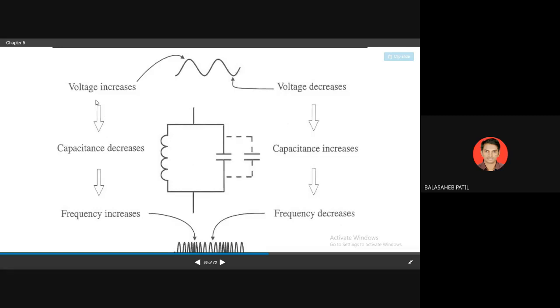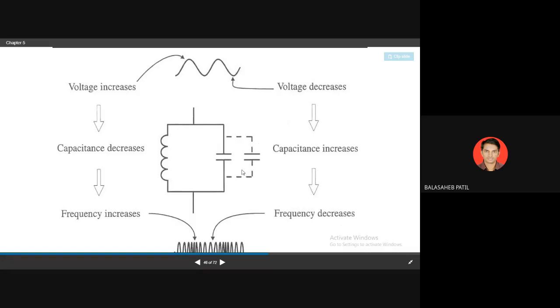Now this frequency variation will occur due to a change in the voltage. If we connect a variable capacitor in parallel with the oscillator capacitor, its equivalent capacitance will change.